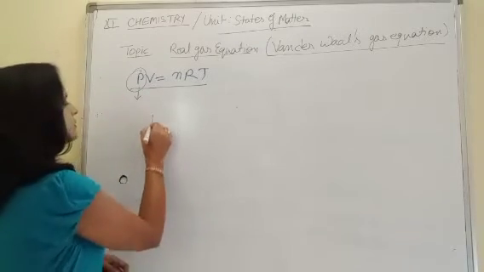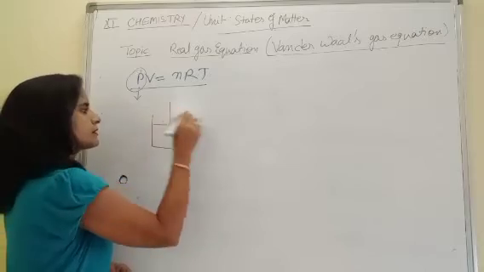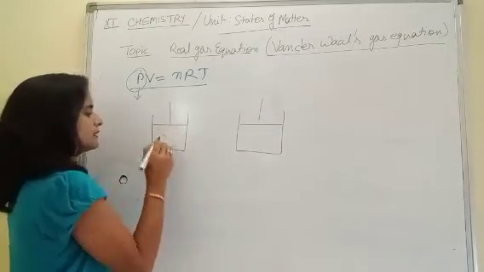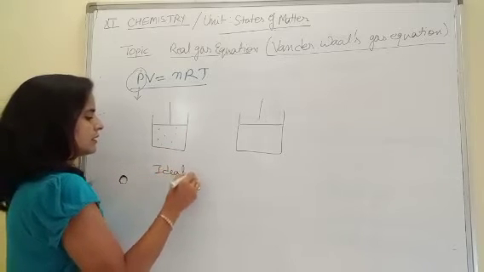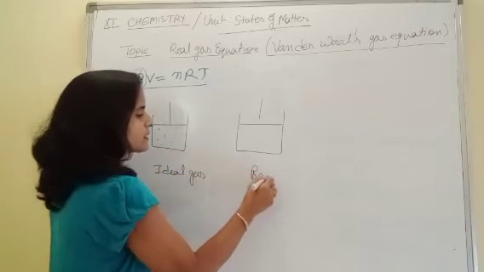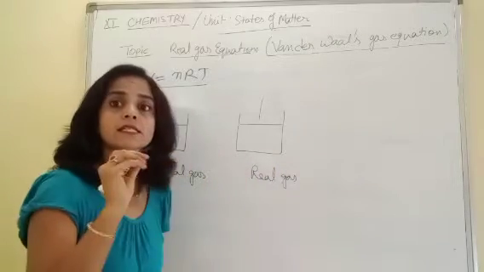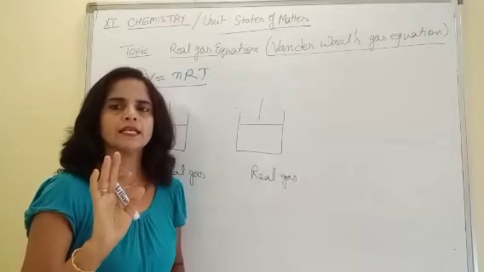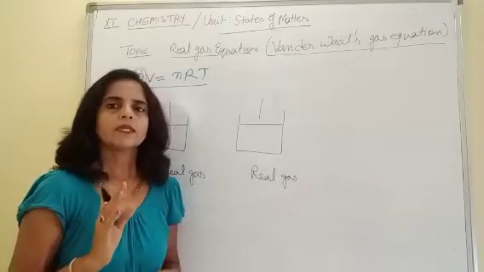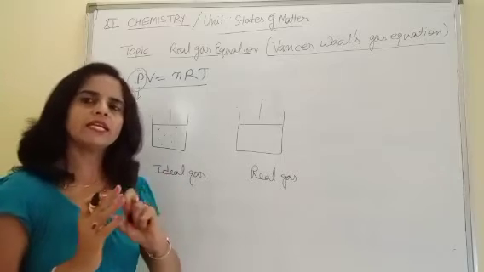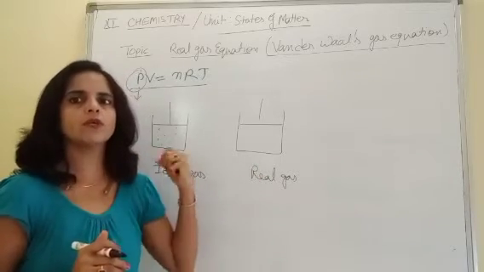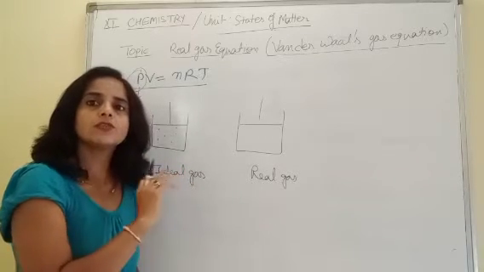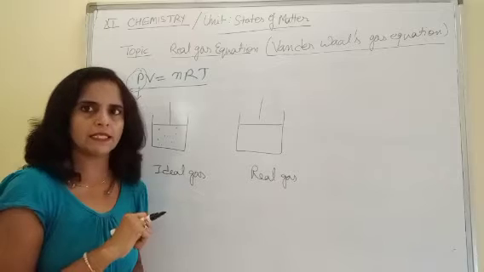Let us take two gas cylinders. Just assume that this is an ideal gas and this one is a real gas. I said just assume because practically there is no ideal gas. All gases are real. But we have to imagine, only then we can compare these two parameters for ideal and real. The ideal situation says there is no force of attraction between the particles.